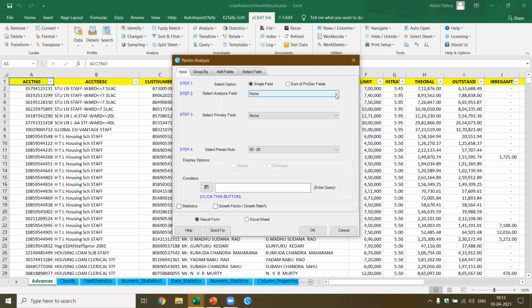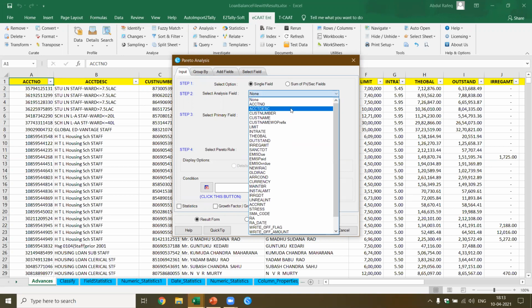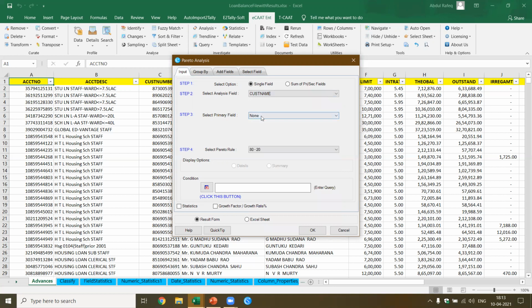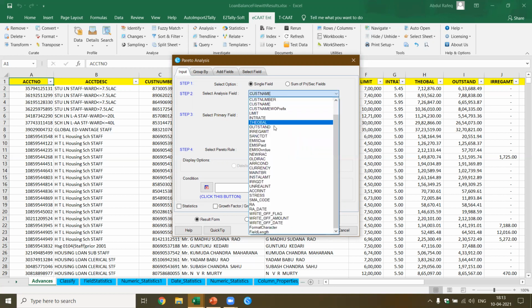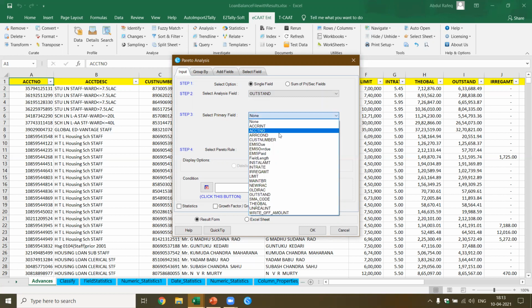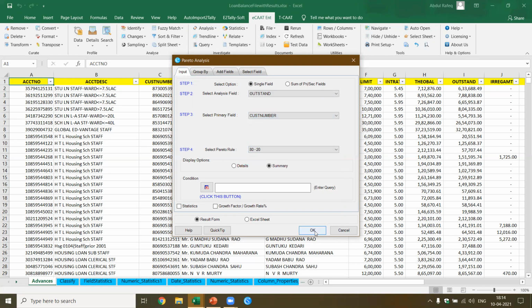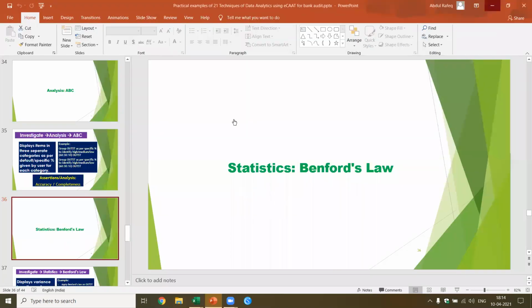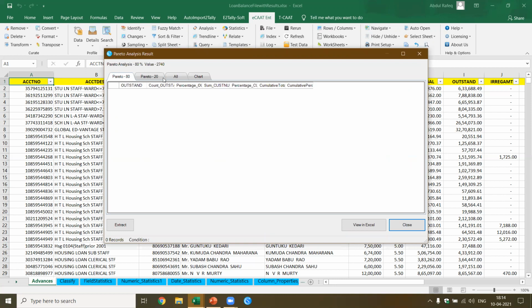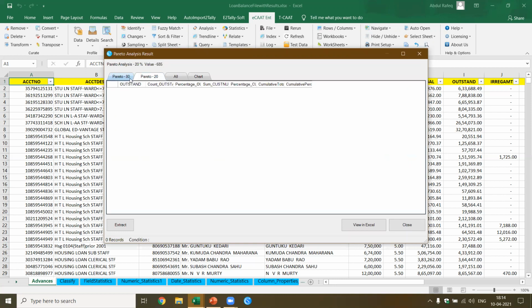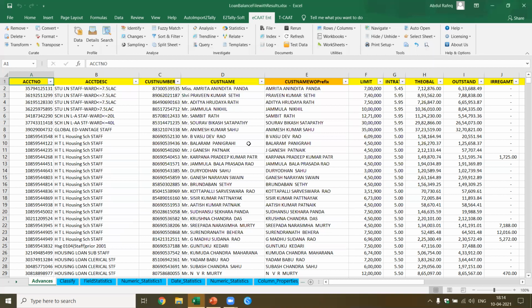Pareto selects analysis field. I'm going to select the field which is customer name. Select, okay, this has to be the amount, outstanding. Primary field, this has to be the... we already got the outstanding. This is based on the customer name. Customer number. Okay, let's take the customer number. Let's apply whether you can get this information. So there is an issue here with this. Ideally, you should have got the result as 80-20. Let's try this once again.